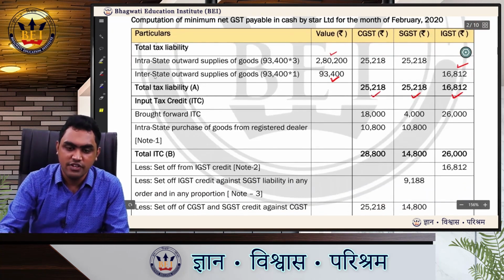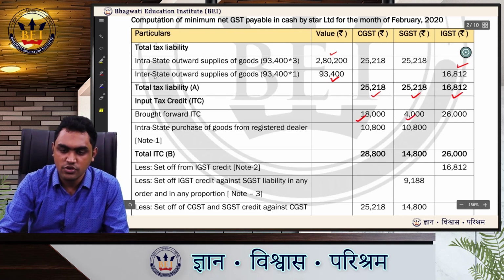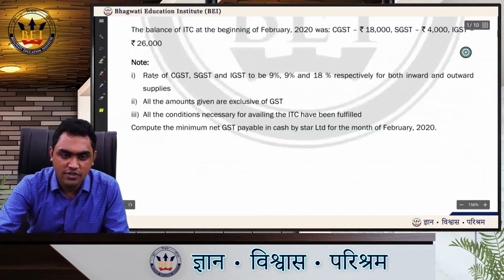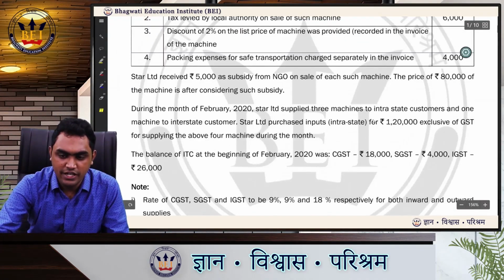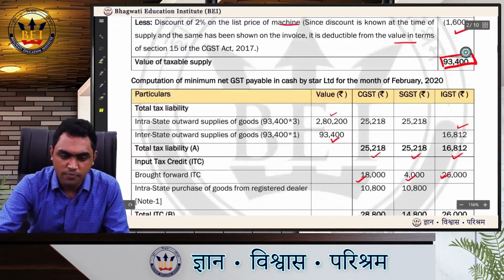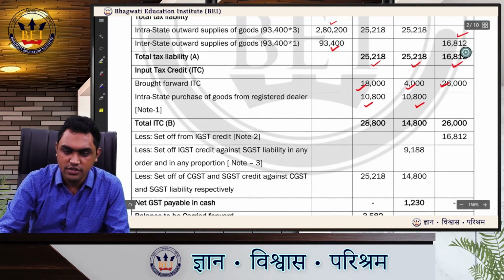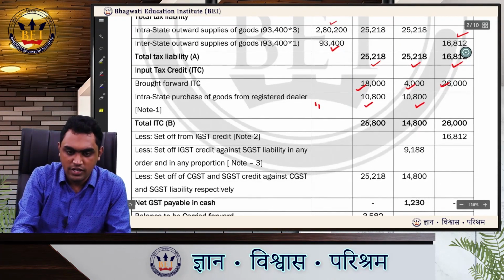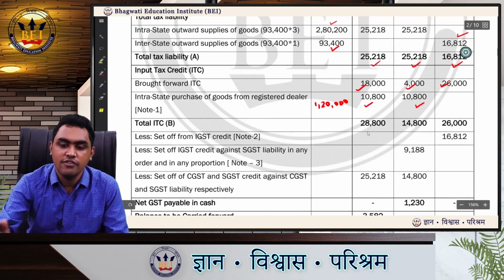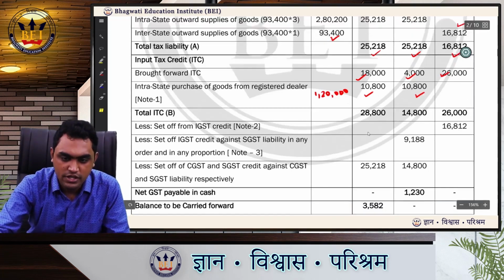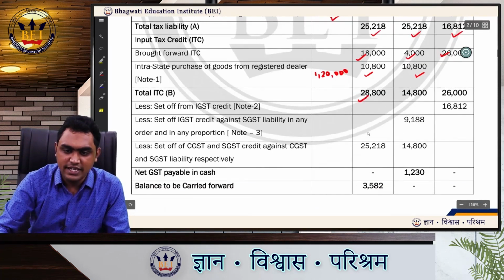Brought forward ITC they have given us in the question 18,000, 4,000 and 26,000. Then we also know that in the question they have given purchase of 1,20,000 excluding GST. So purchase we are taking, GST of 10,800 each. You can add 1,20,000 here. I will make the correction in the files which I am sharing, and I will share this file in our Telegram group. You can download this file from our Telegram group. Total ITC is 28,800, 14,800 and 26,000.